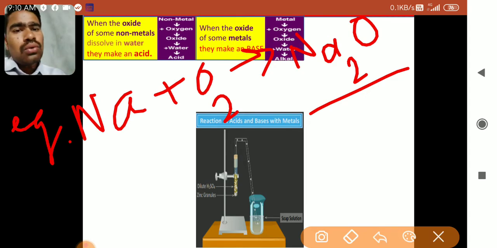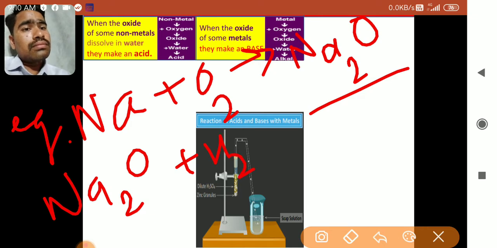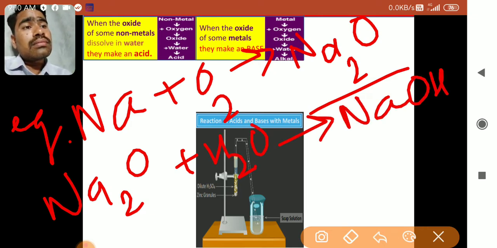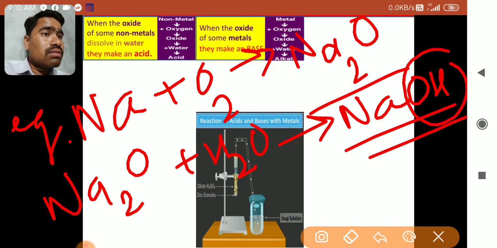Now suppose you mix this Na2O in water. It will form NaOH. And you know what NaOH is? NaOH is nothing but sodium hydroxide. If you dissolve this in water, it forms OH minus, and if it forms OH minus, it means that it is a base. Anything which has OH minus is called a base. So NaOH is a strong base.